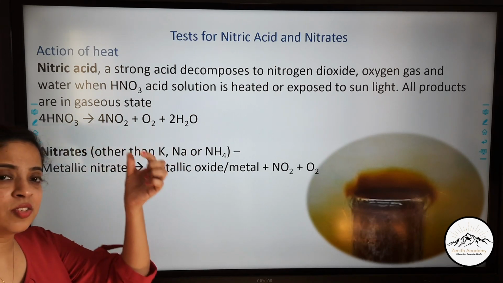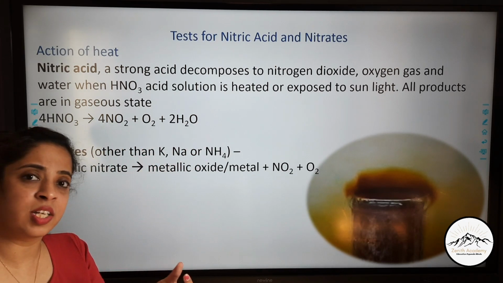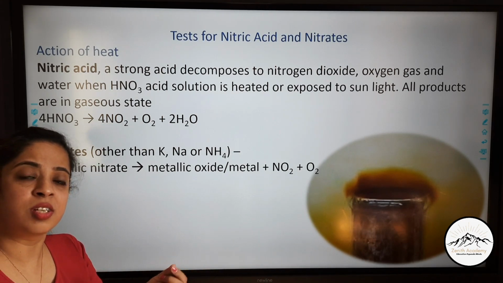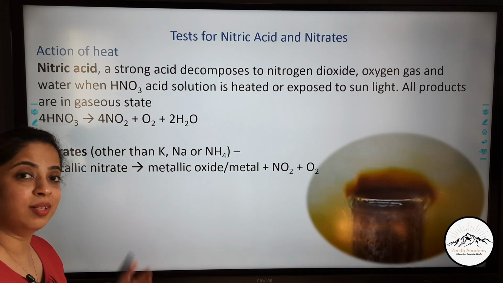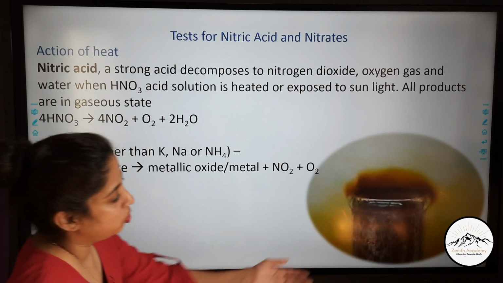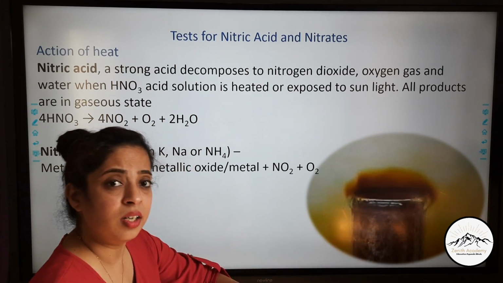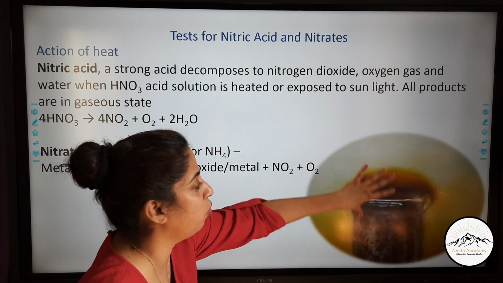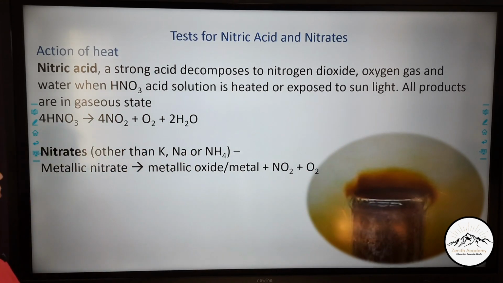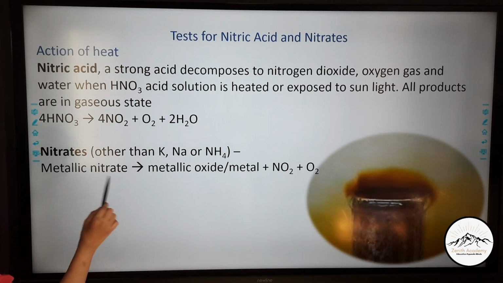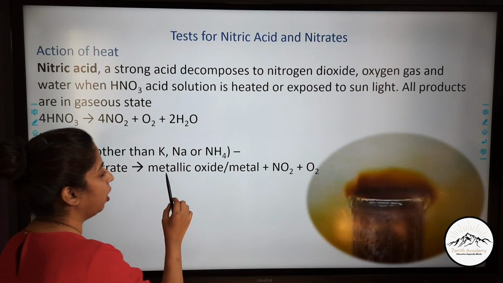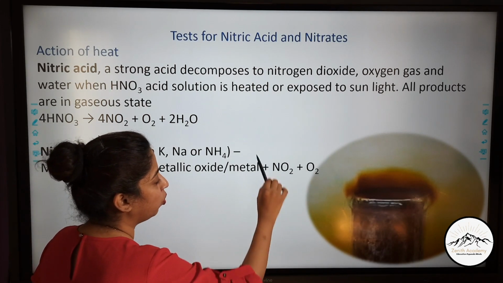So when a test tube of some unknown liquid is given to you and you are told to test, just heat it. If brown fumes of nitrogen dioxide are obtained, it means it was nitric acid. Here you can see we have heated nitric acid and it gives out dense dark brown fumes. Now coming on to nitrates. All the metallic nitrates except potassium nitrate, sodium nitrate and ammonium nitrate, when heated, give out metallic oxide or simply metal, and NO2 and oxygen.